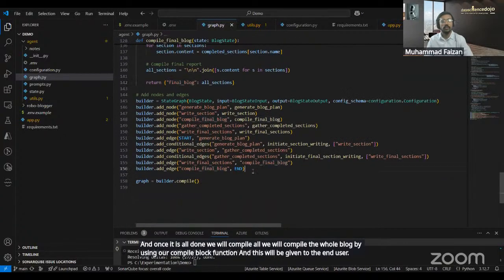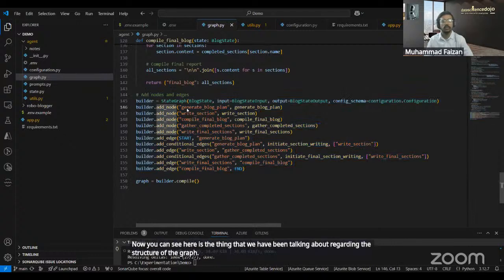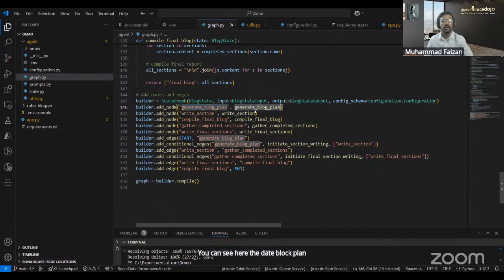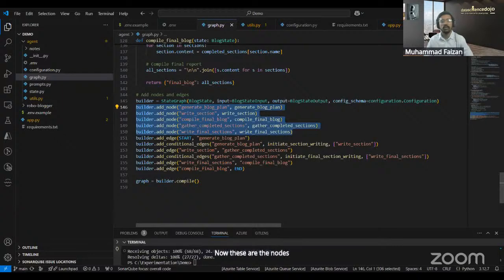Now you can see here's the thing that we have been talking about regarding the structure of the graph. The generate block plan is a node, and it works in the function of the generate block plan. And we are adding another node which will be writing sections. Then we'll be adding another node which will compile the final blog, and then we are completing the sections. Okay, and then we are writing the final section. Now these are the nodes that we have defined, right?